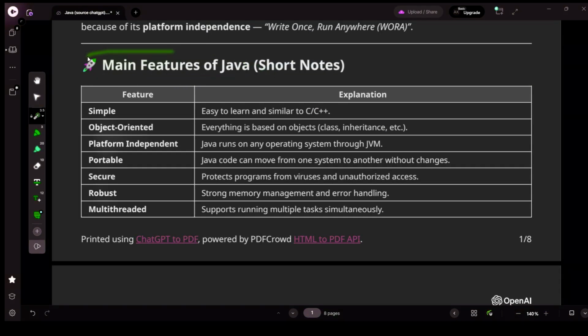Let's see the features of Java. The first feature is simple. Yes, simple is a feature of Java. It is easy to learn and simple, similar to C or C++.